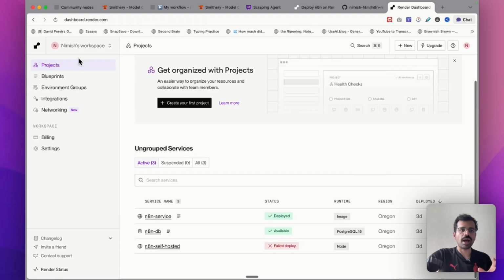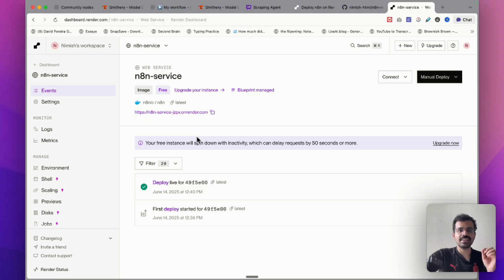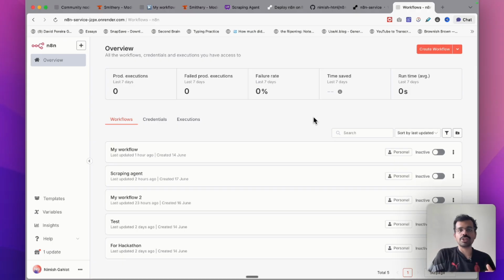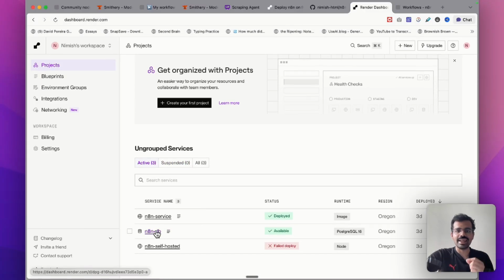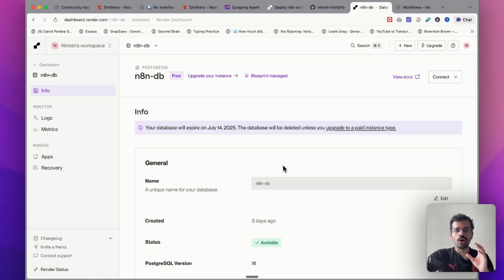Once this is created, go back to the project screen and you will see this n8n service that is already deployed. When I click on this link, it redirects me to my self-hosted version of n8n. You can create workflows, you can save them. You will also see that it has created this n8n database. Over here, all your changes will be stored as well.